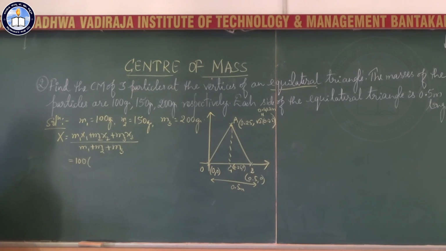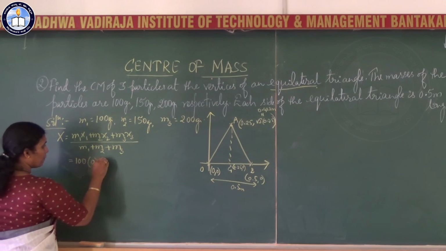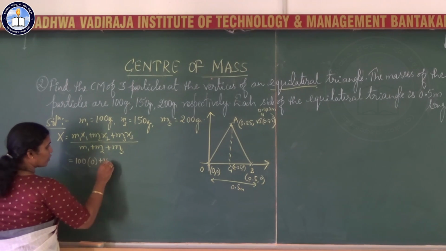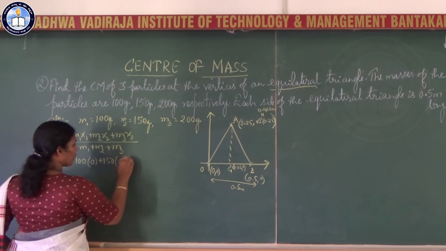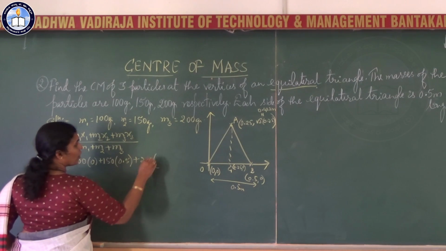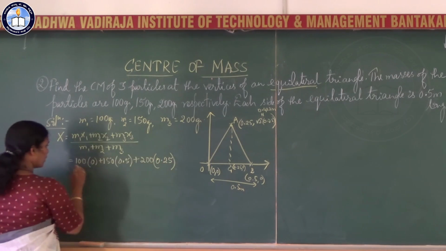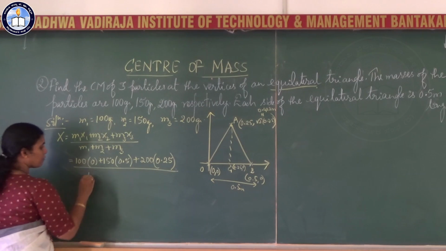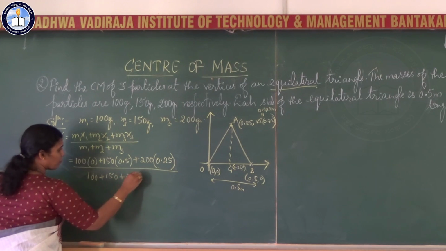You can name it in any fashion, but you have to write the distances accordingly. 100 into x1 which is 0, plus m2 is 150, x2 is 0.5, plus m3 is 200, x3 is 0.25, divided by m1 plus m2 plus m3, 100 plus 150 plus 200.